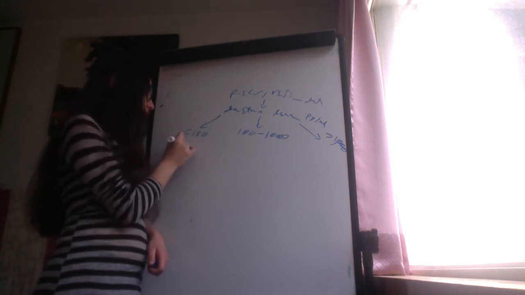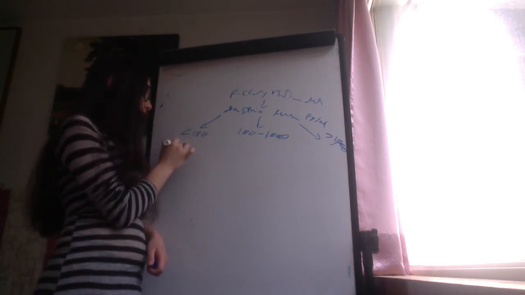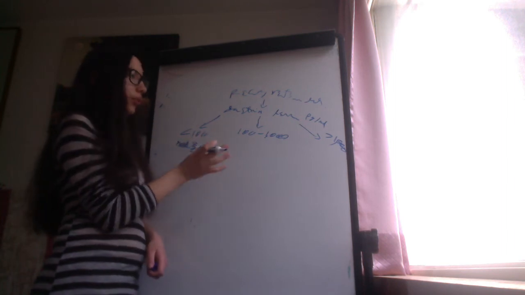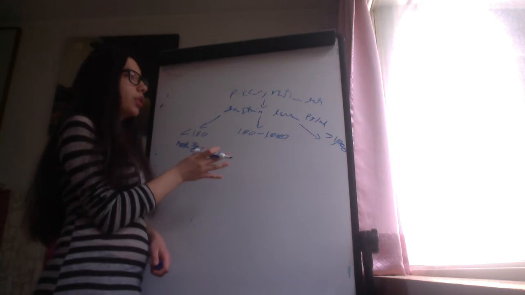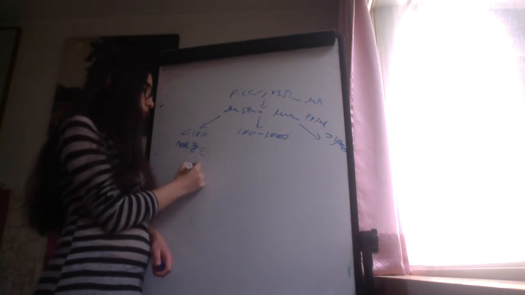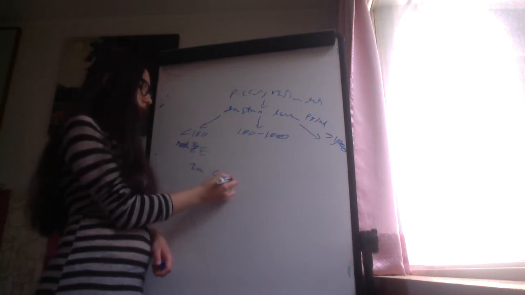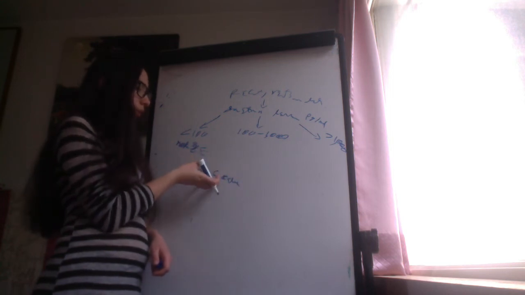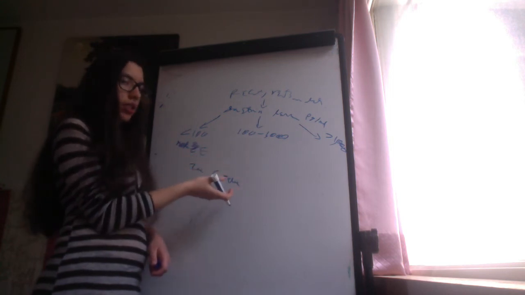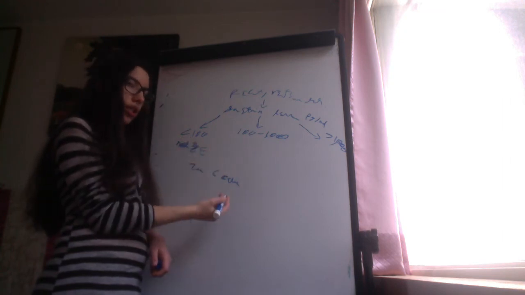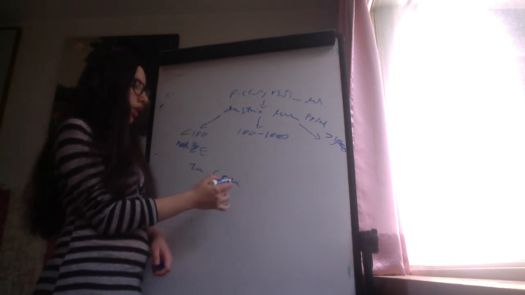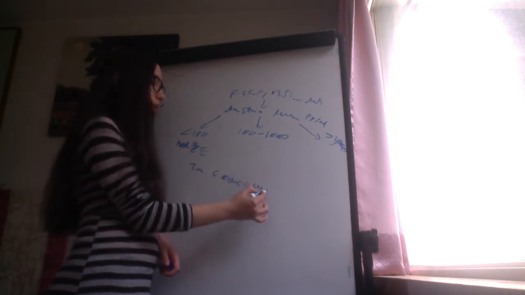So here at least it would not be Zollinger-Ellison syndrome, that I forgot to tell about. Zollinger-Ellison syndrome is a tumor of the G cells. The G cells are the cells that secrete gastrin. So a tumor of the gastrin-secreting cells produces a lot of gastrin, and so gastrin goes to parietal cells, and parietal cells produce a lot of hydrochloric acid, and so the patient can develop multiple ulcers.